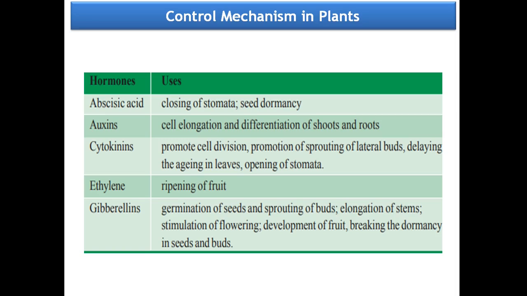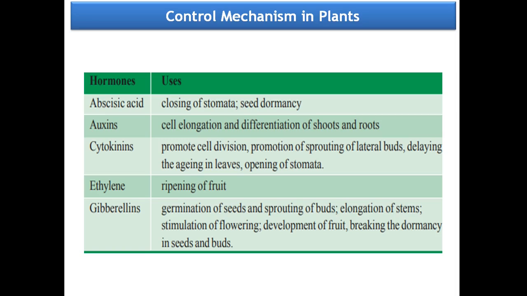Cytokinins promote cell division. Because of this hormone, many cells are produced. It promotes cell division, promotes the sprouting of lateral buds.